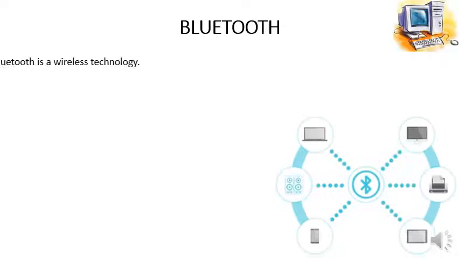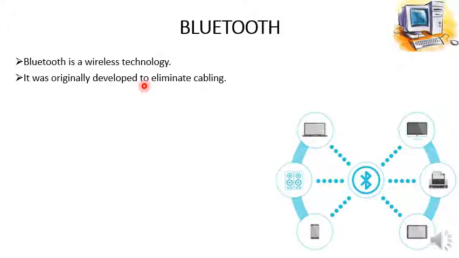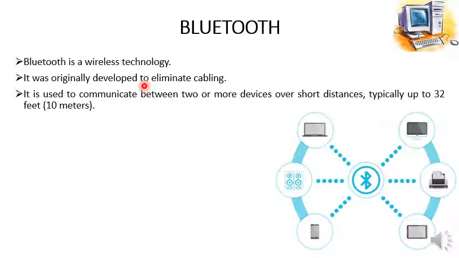The fourth technology mentioned in your book is Bluetooth. Bluetooth is a wireless communication technology. It was originally developed to eliminate cabling. It is used to communicate between two or more devices over short distances, typically up to 32 feet or 10 meters.